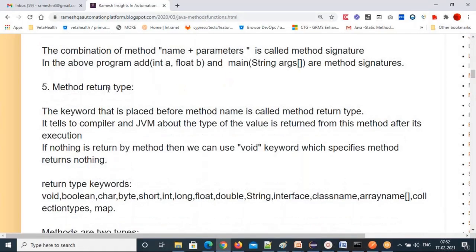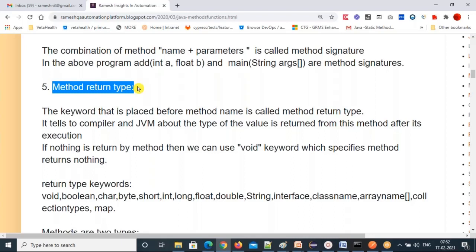Next one, method return type. You already know the return type keyword, right? I have already given a method return type. The keyword that is placed before the method name is called the method return type.